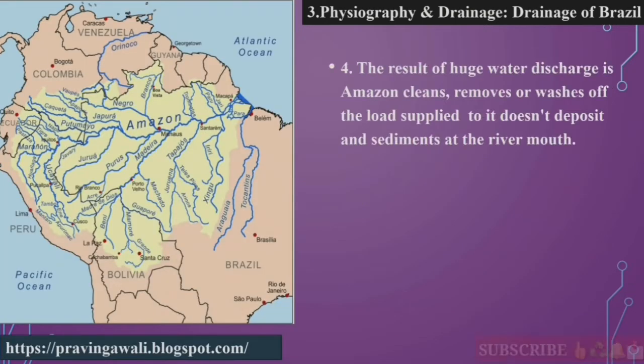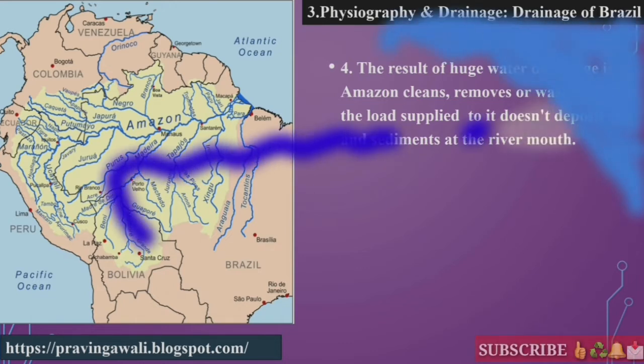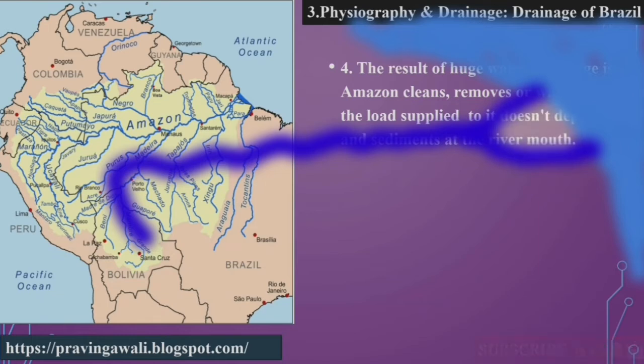Now next, the result of huge discharge is that the Amazon cleans, removes or washes off the load supplied to it, and doesn't deposit sediments at the river mouth. Student, here you can see, because of the huge discharge of water, just now we have seen that the discharge is 2 lakh cubic meters per second. Because of this huge water discharge, the Amazon cleans, removes, washes off all the loads or all the sediments supplied to it.